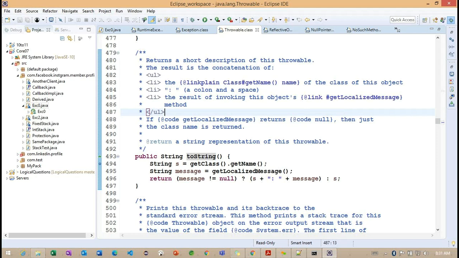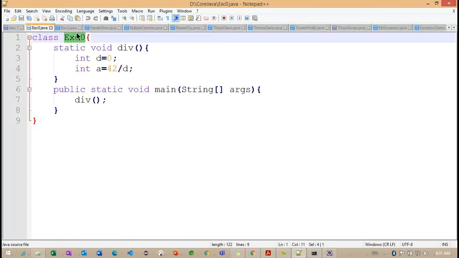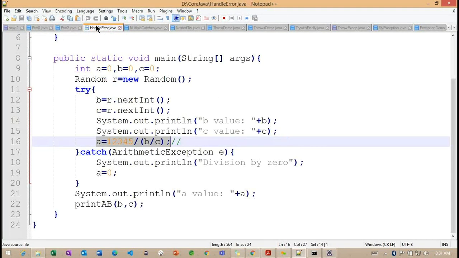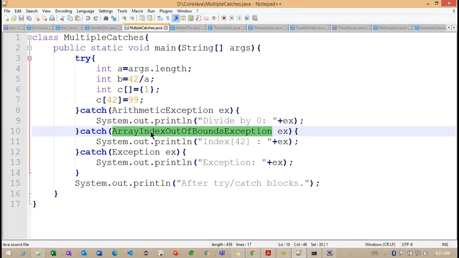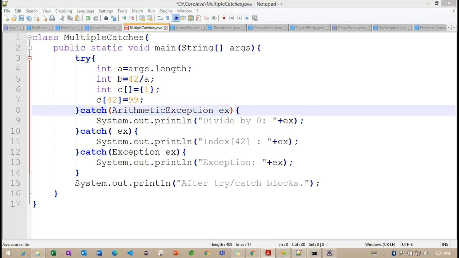Okay, so we are pending with one concept here, something introduced in 1.7. A new feature is added, called try with resource. Basically, what it provides is that in the same catch block we can work with multiple exceptions. Getting the point? Let's see. Instead of defining them separately as before, we work with the arithmetic exception as well as the array index out of bound exception. Now this particular exception we can handle like this.